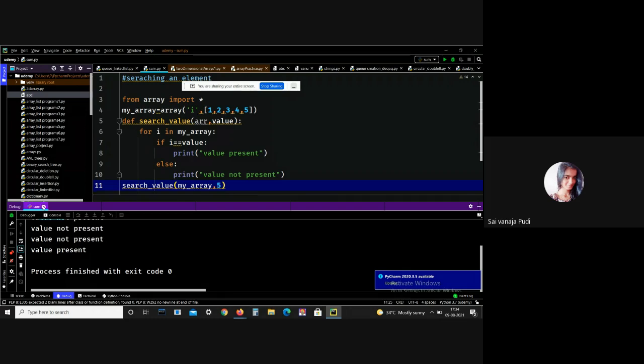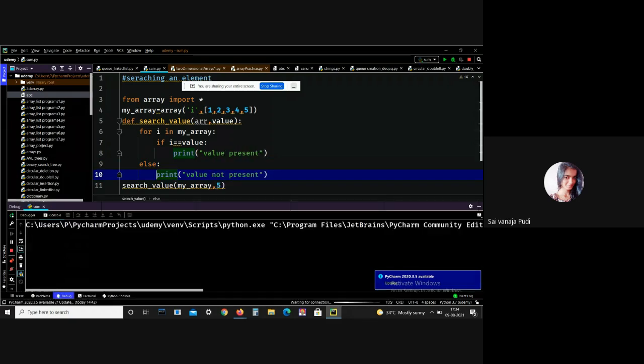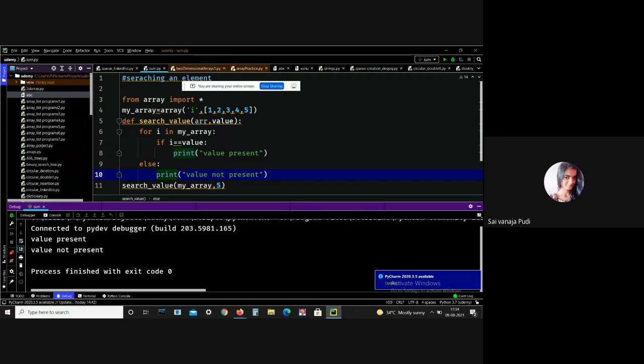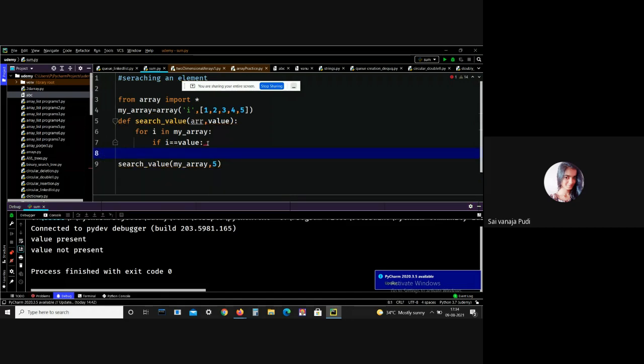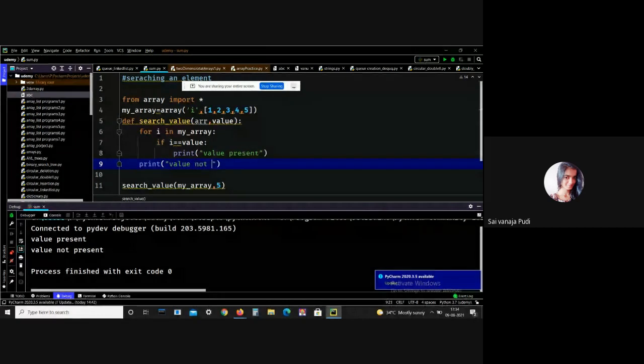See, I got the output that is value present, and after that value not present.